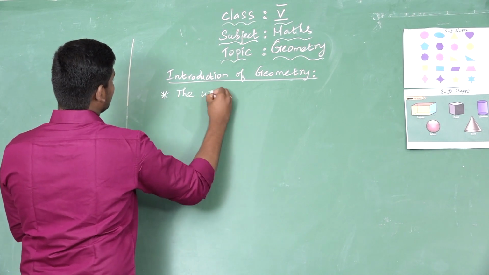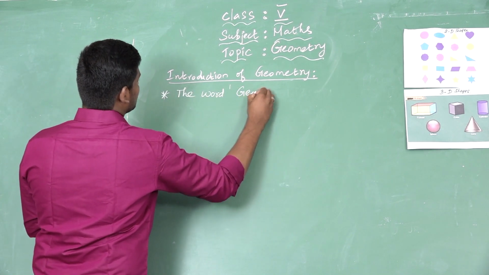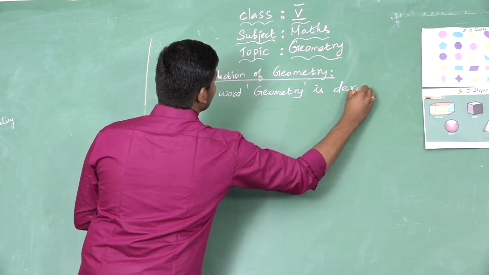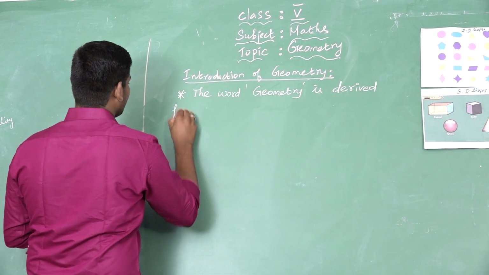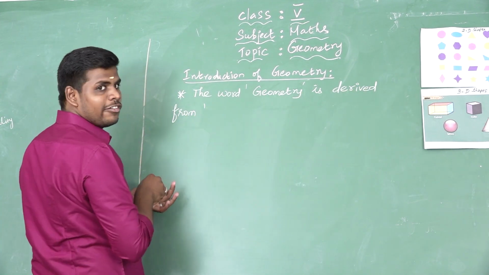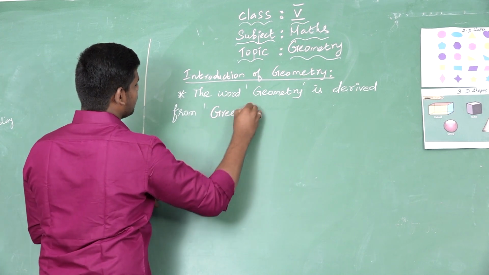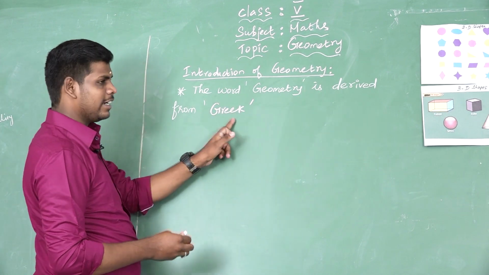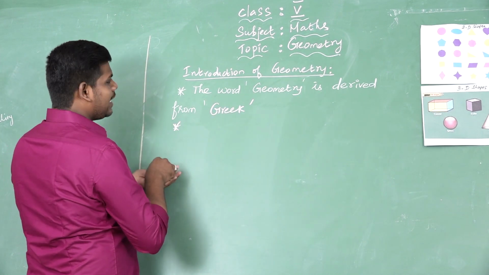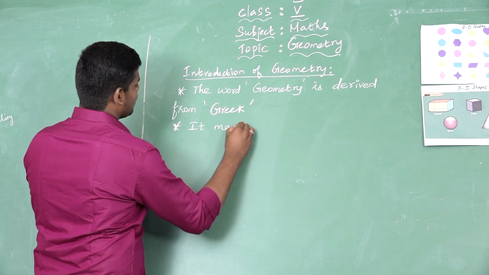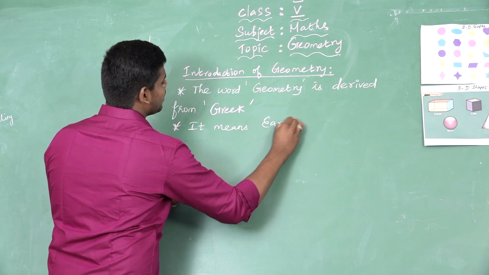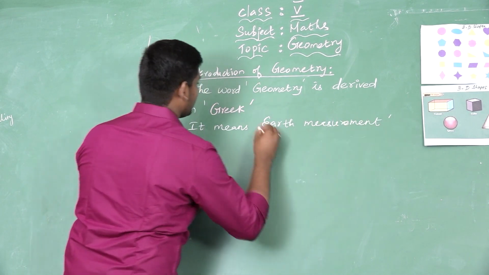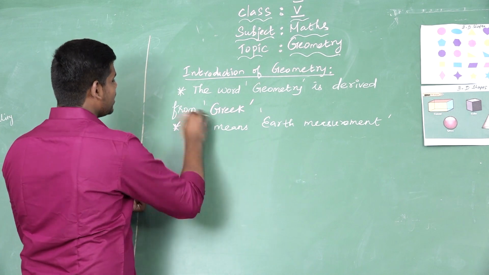The word geometry is derived from Greek. It means earth measurement. Here, geo represents the earth and metry represents the measurement.